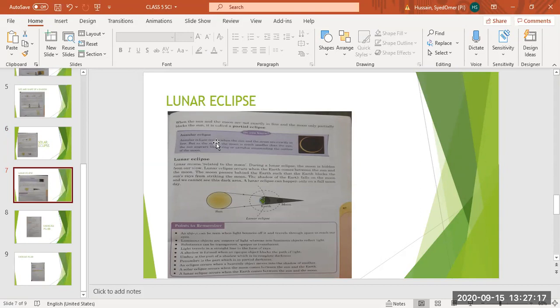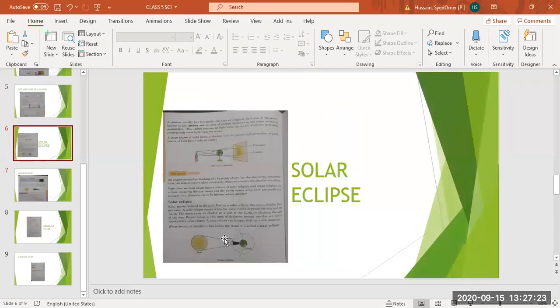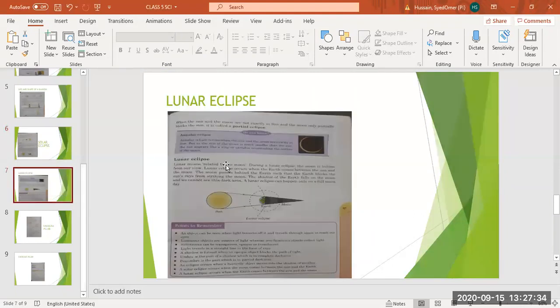If the sun and the moon are not exactly in line, जैसे अभी हमने देखा था कि sun और moon line में हैं ना, they are in a straight line. So now they are telling you that if the sun and the moon are not exactly in line, means the moon is a little above the sun or a little below, it is not in a straight line.